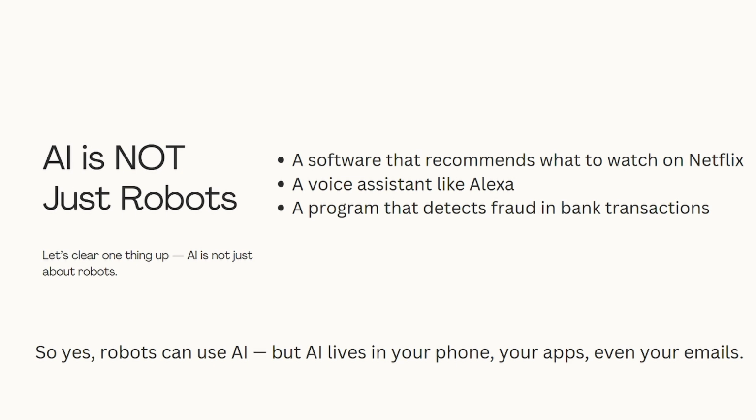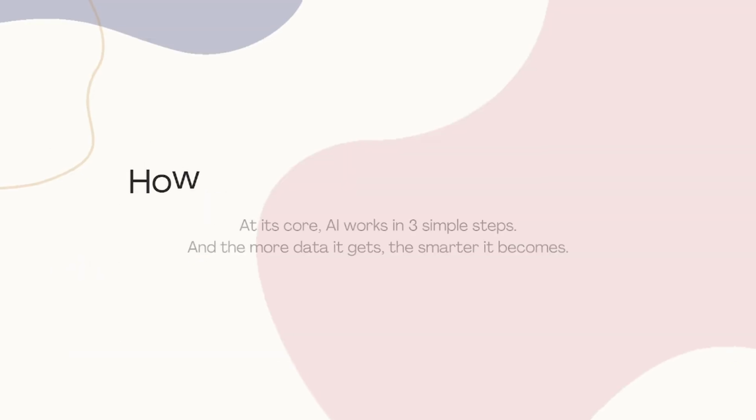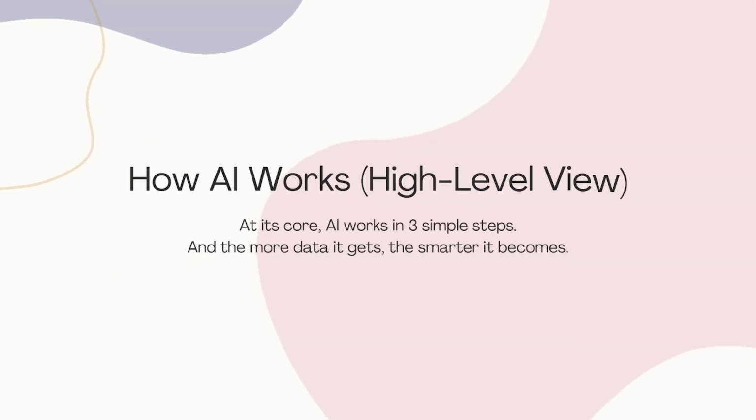At its core, AI works in 3 simple steps. Input: the machine collects data, like images, text, or numbers. Processing: it analyzes the data using algorithms or mathematical logic. Output: it gives you a result, like identifying a face, recommending a product, or making a decision. And the more data it gets, the smarter it becomes.